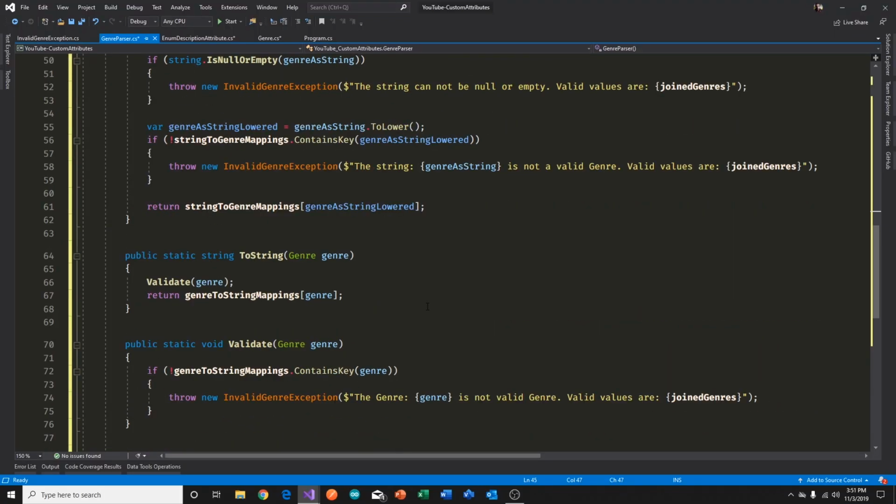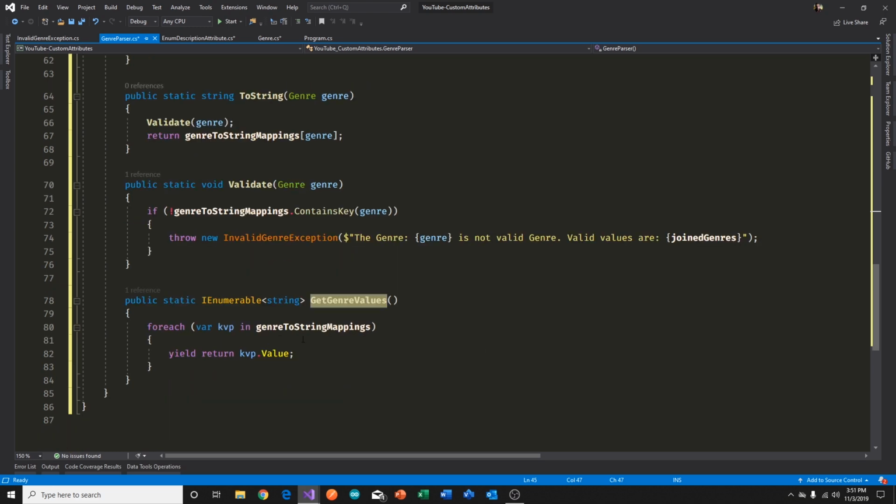And if there are possible values, like a finite set of values, then you should provide all those values. So we would like to include in our exceptions the string.joined values, because this method is doing most of the heavy lifting in that case, which is here.